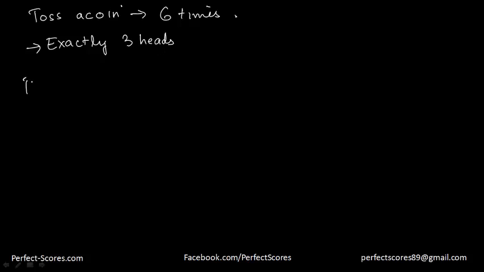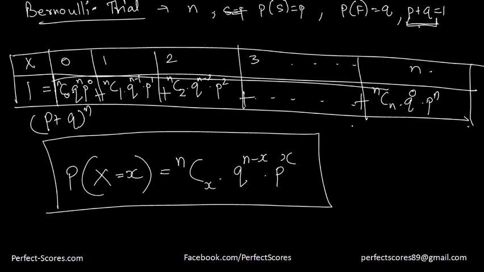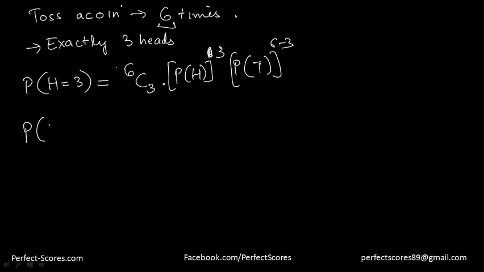So all you need is the probability of the number of heads being equal to 3, where the number of trials is 6, which is equal to 6C3 into the probability of head raised to the power 3, into the probability of tail raised to the power 6 minus 3, something that we have used here. And if I try to solve it, the probability of getting exactly 3 heads is going to be equal to this.